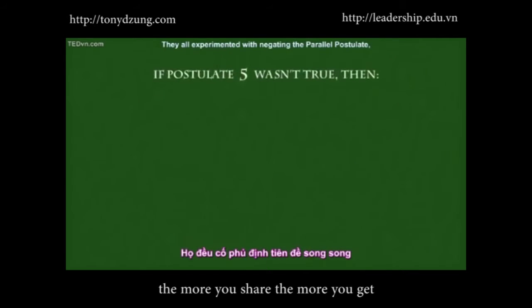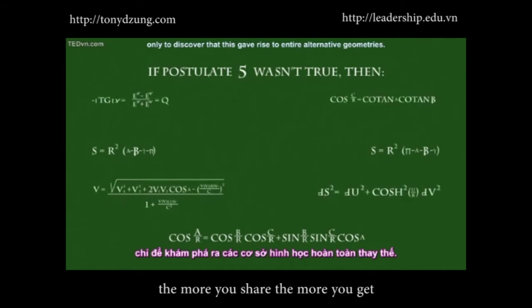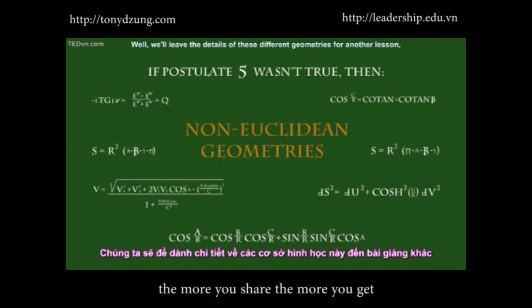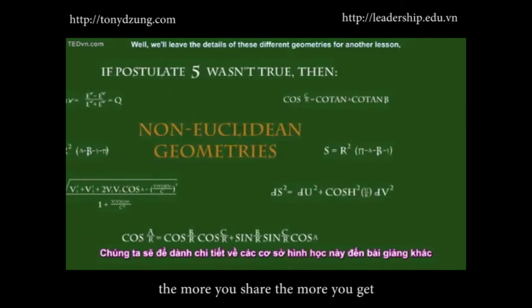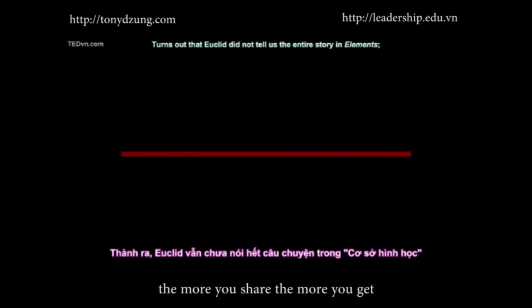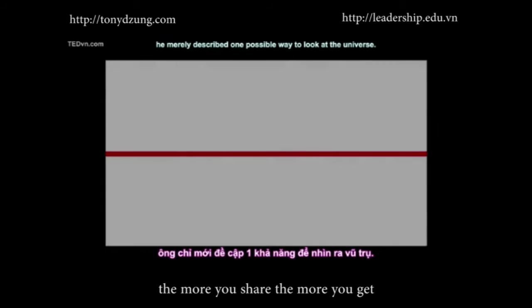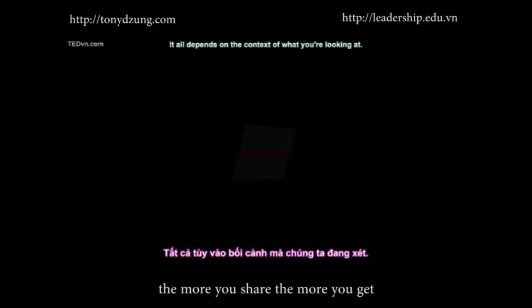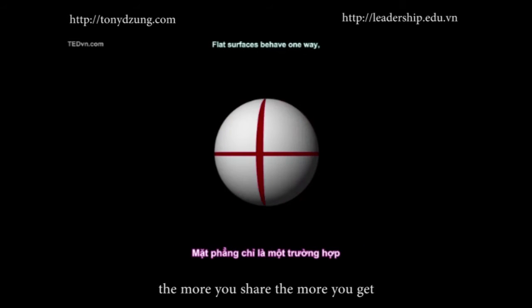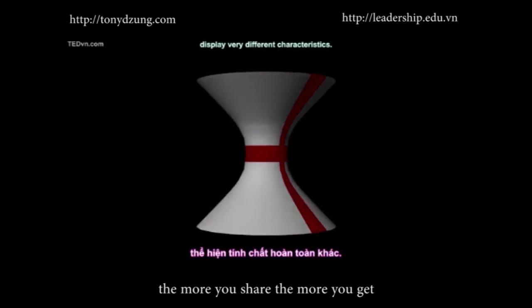They all experimented with negating the parallel postulate, only to discover that this gave rise to entire alternative geometries. These geometries became collectively known as non-Euclidean geometries. While we'll leave the details of these different geometries for another lesson, the main difference depends on the curvature of the surface upon which the lines are constructed. It turns out that Euclid did not tell us the entire story in Elements. He merely described one possible way to look at the universe. It all depends on the context of what you're looking at. Flat surfaces behave one way, while both positively and negatively curved surfaces display very different characteristics.